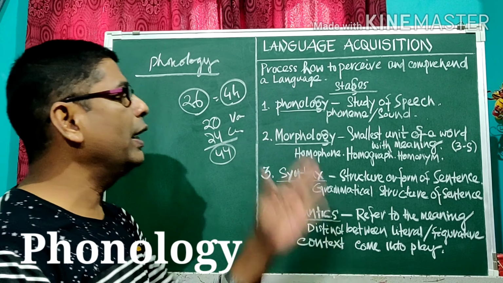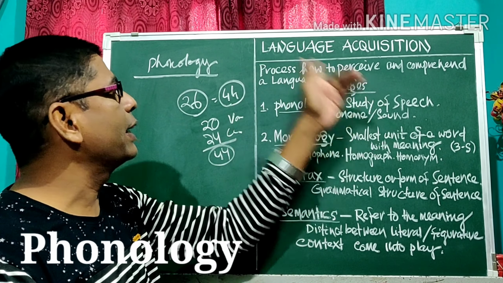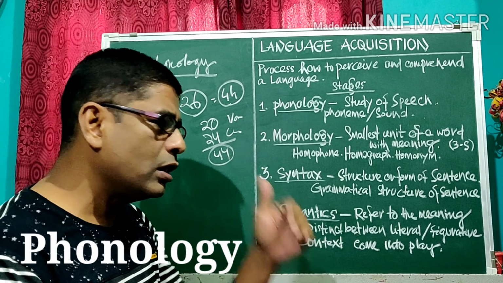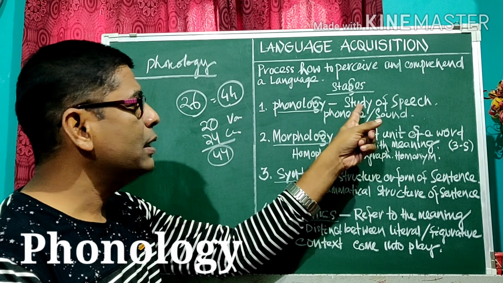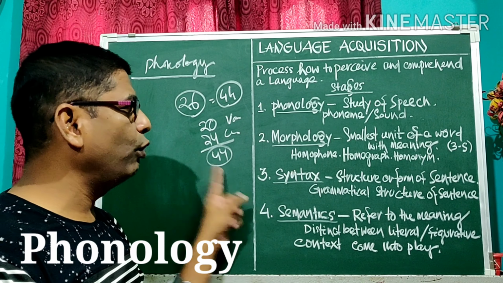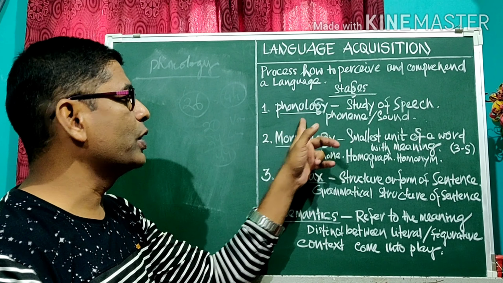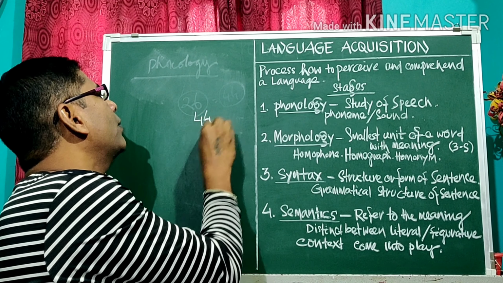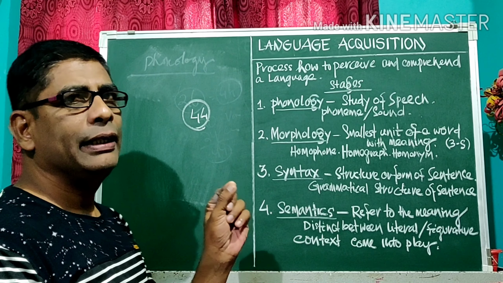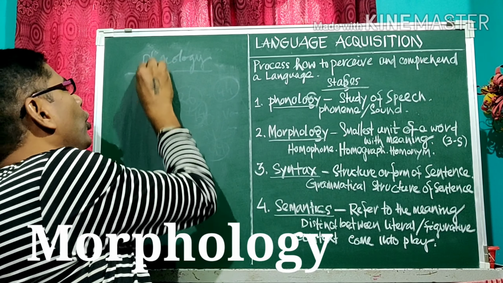When one wants to acquire the language, at that time he or she has to cross the first stage, phonology. It means study of speech, you can say phoneme or sound. It has 44 basic sounds. Okay? And in phonology, the 44 basic sounds, you can get them in a dictionary so that you can pronounce a word easily. Okay? Now, we will discuss number 2, morphology.